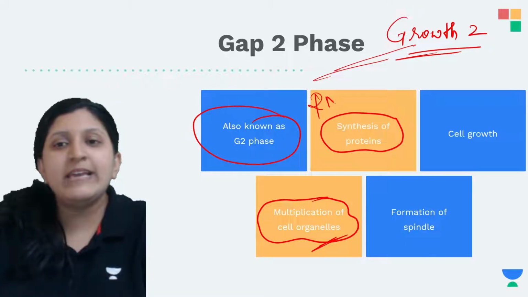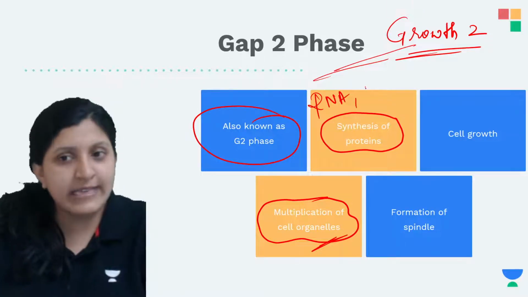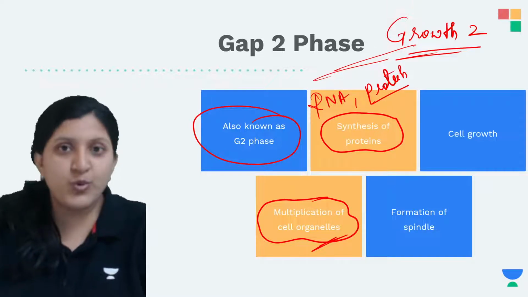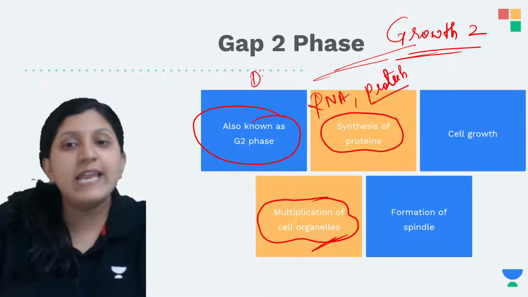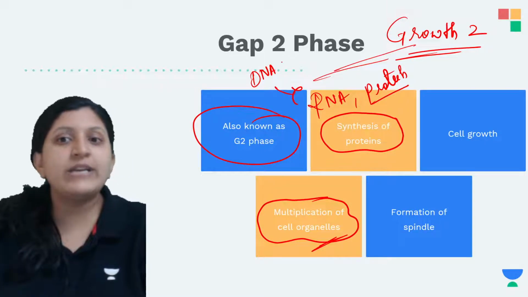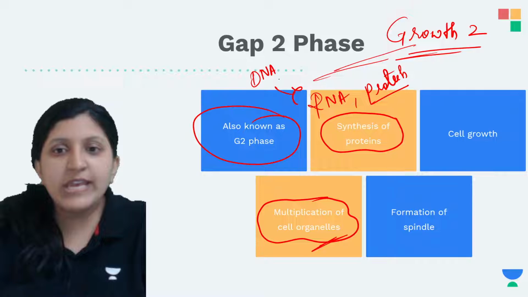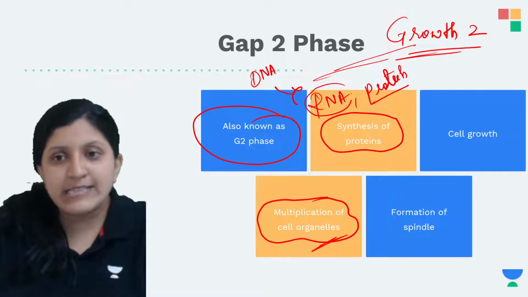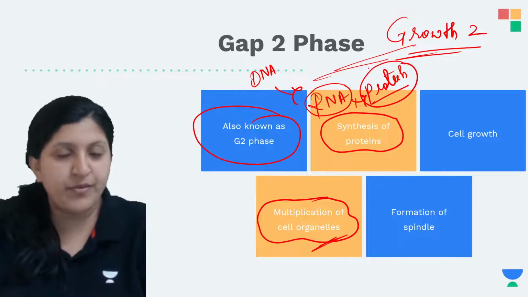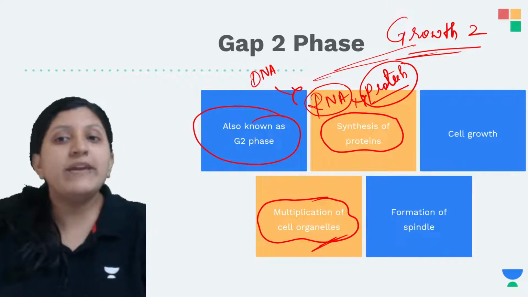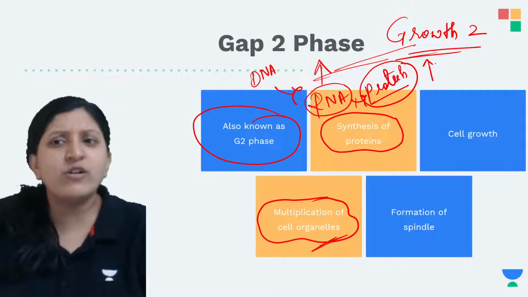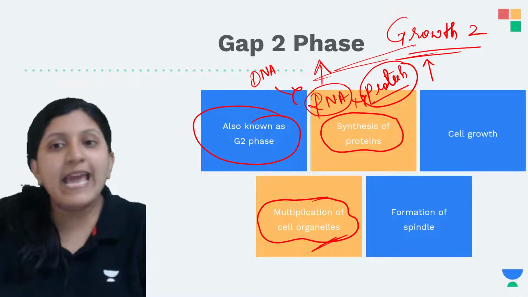Again there is an increase in RNA, and an increase in protein. DNA codes for the synthesis of RNA, and RNA codes for the synthesis of protein, so whenever the concentration of RNA increases, the concentration of protein also increases.